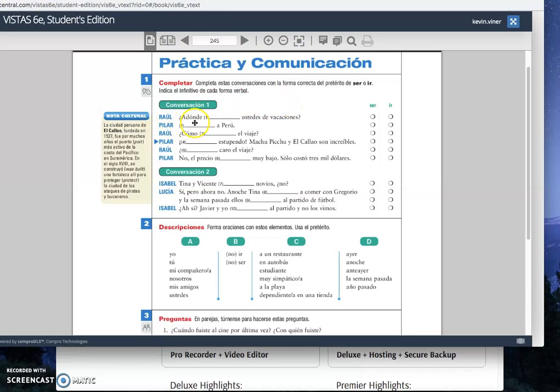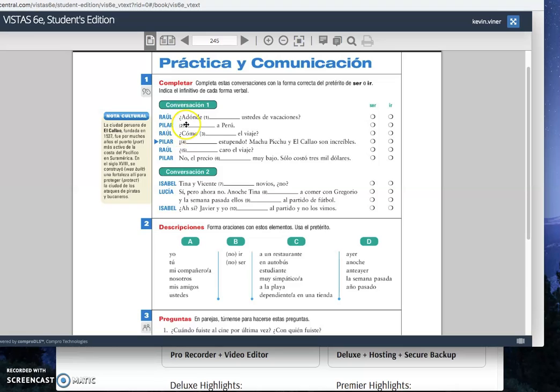So here we go. Raúl, ¿a dónde blank ustedes de vacaciones? All right, go ahead and pause it. And we're back. So the form here, right? So it's ustedes. So ¿a dónde fueron ustedes de vacaciones? So would this be ser or ir? De vacaciones, do you were of vacations or went on vacation? So it would be ir, went.